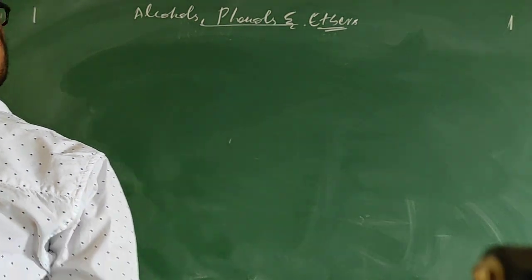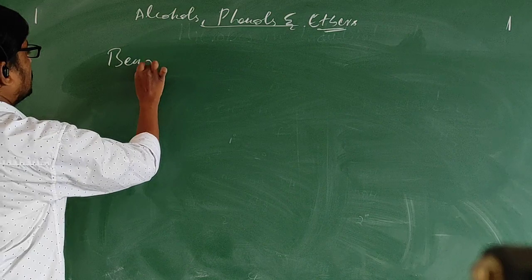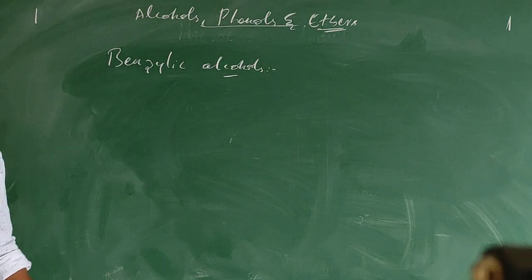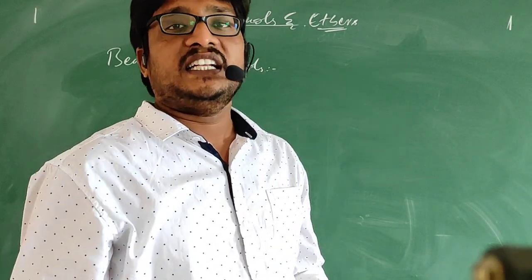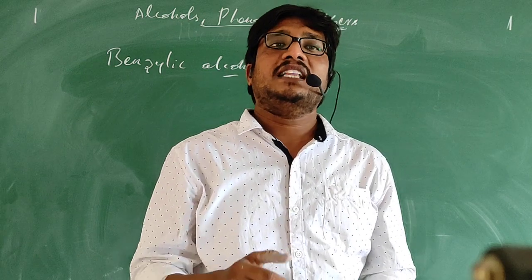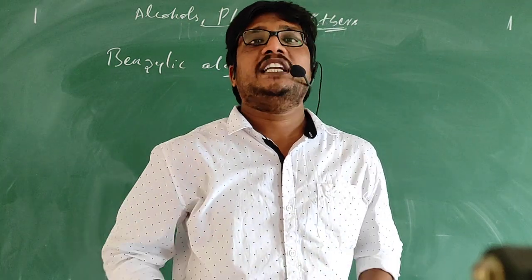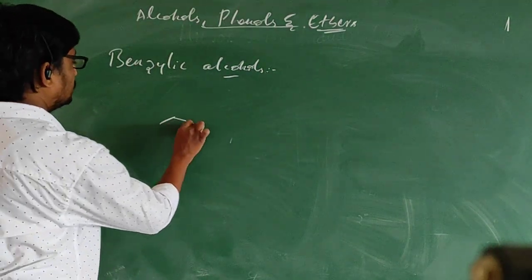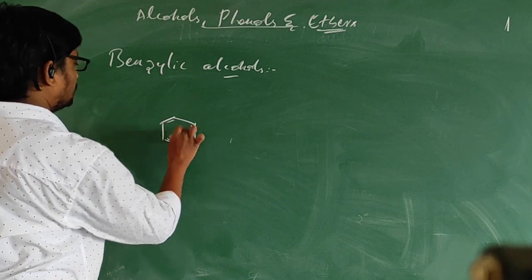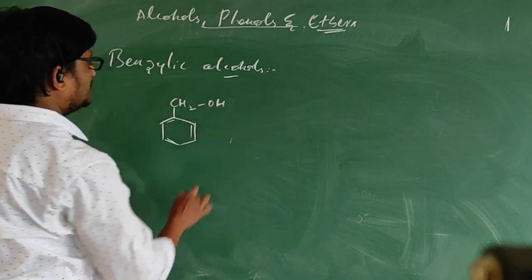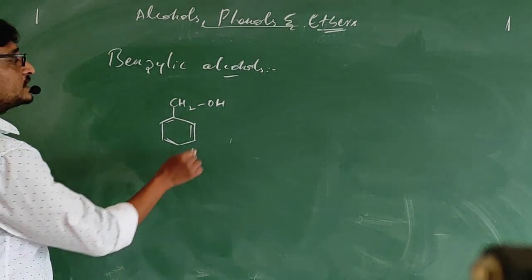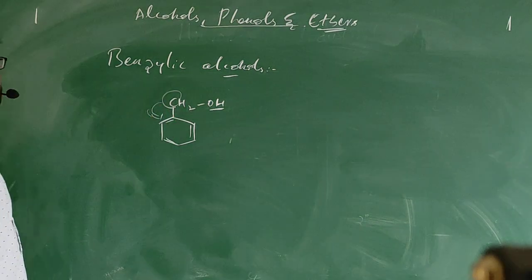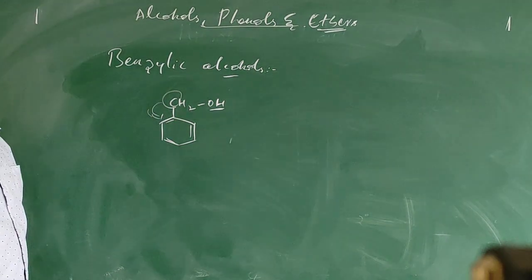The next classification is nothing but benzylic alcohol. In these alcohols also, the OH gets attached to an sp3 hybridized carbon only. But that carbon will get attached to an aromatic system. That is why we call them benzylic alcohols. For example, this is a benzylic alcohol. Here if you see, the OH group got attached to this carbon and this carbon got attached to the aromatic system. So we call them benzylic alcohols.